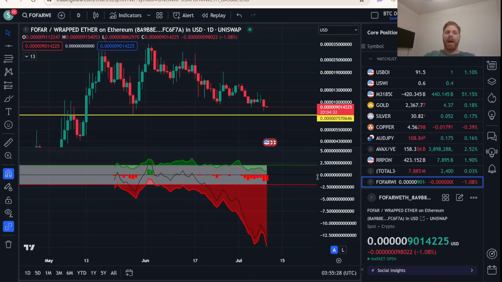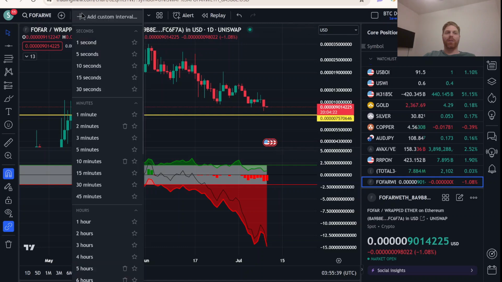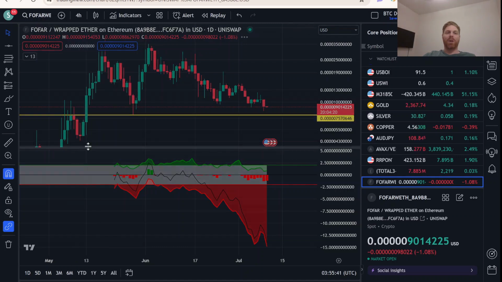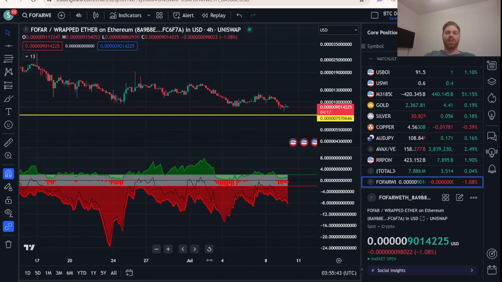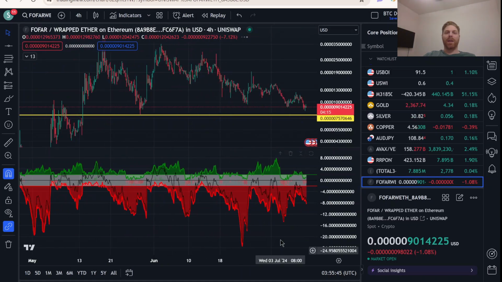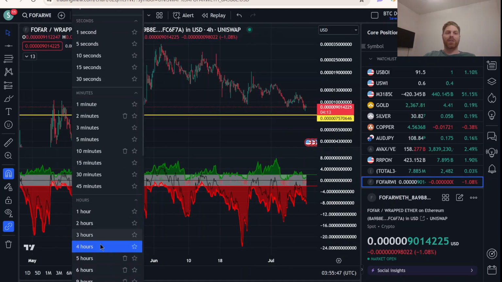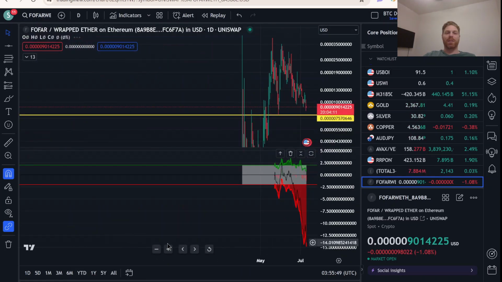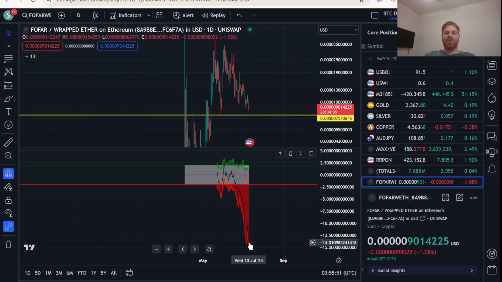Okay, this is the bull bear power trend. The bulls have only been in charge once, and that was in June. Granted, they were probably in charge over here as well, but you need enough data to be able to analyze this. So if you want, you can convert this over to the 4-hour and get a more clear picture of what this really looks like. But then it gets kind of cluttered with too much data. So we'll go to the daily just because it's cleaner, and you can see that the bears are in control right now, very much in control.